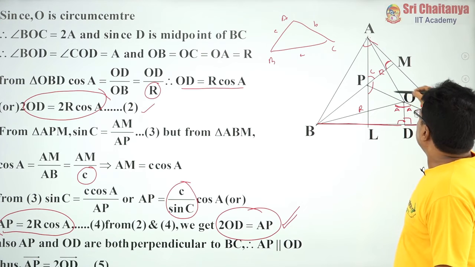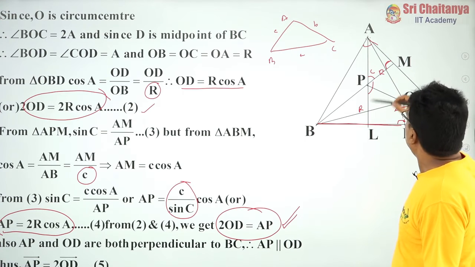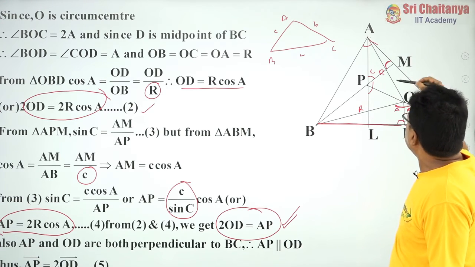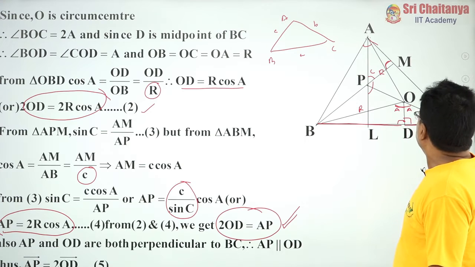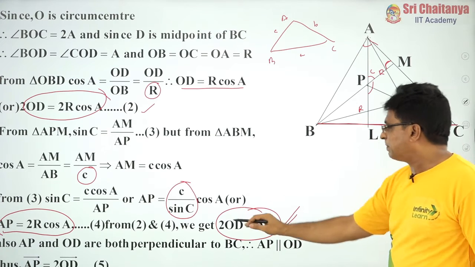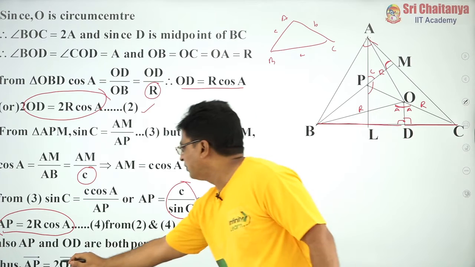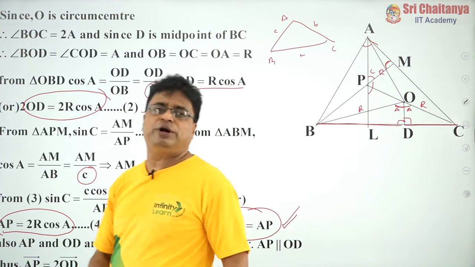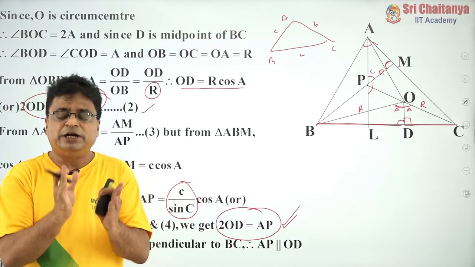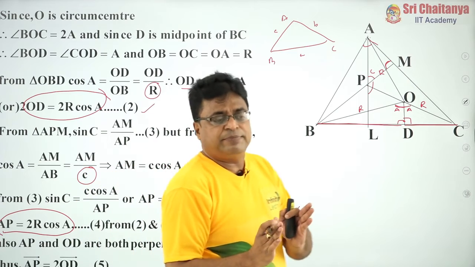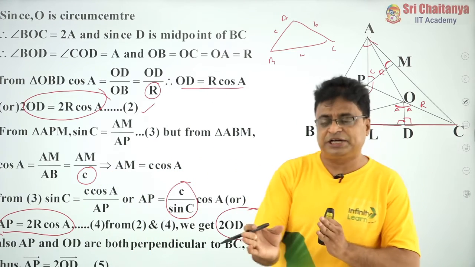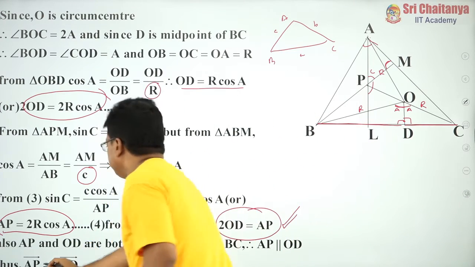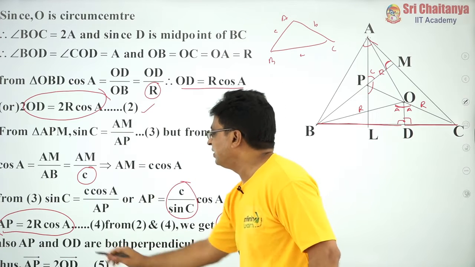So this length is twice this length, and moreover AP is perpendicular to side BC as well as OD is perpendicular to side BC. Therefore AP bar is equal to 2OD bar. Whenever magnitudes are equal and direction is also the same, then from the vector point of view AP bar is equal to 2OD bar.